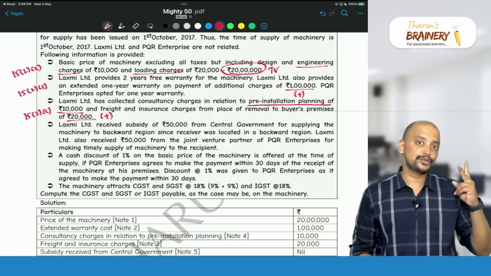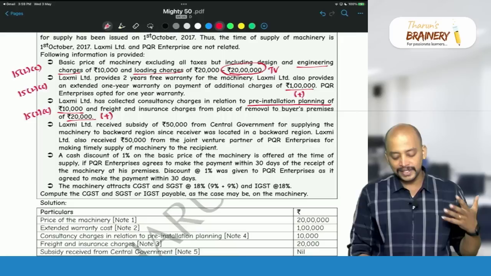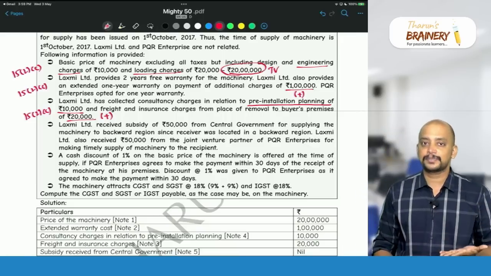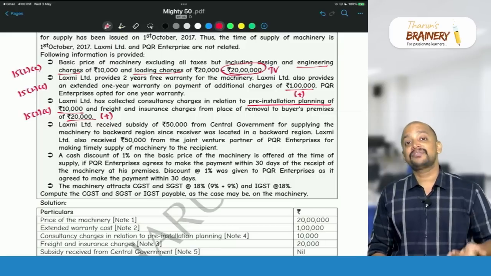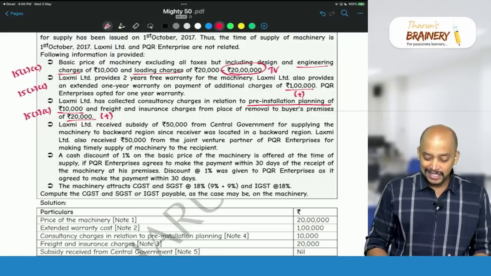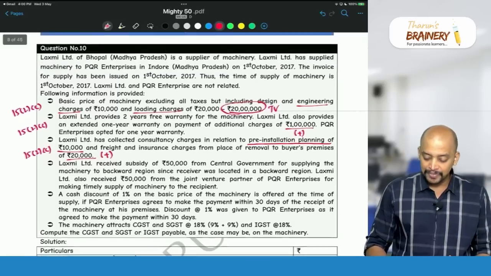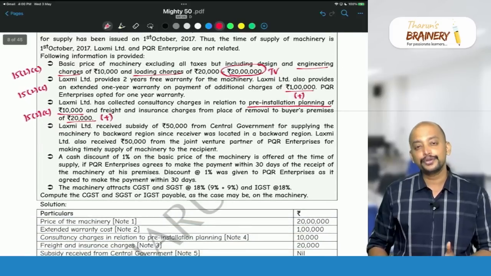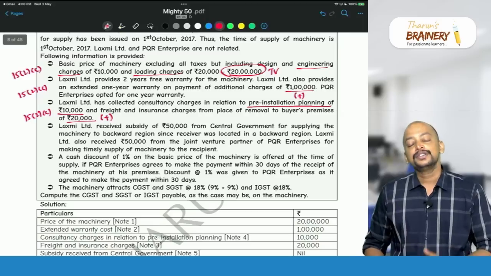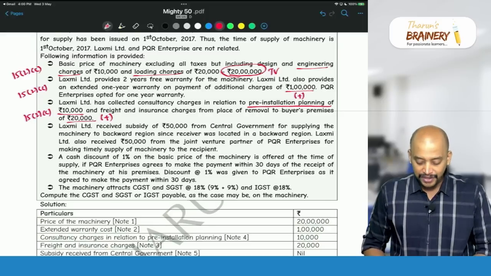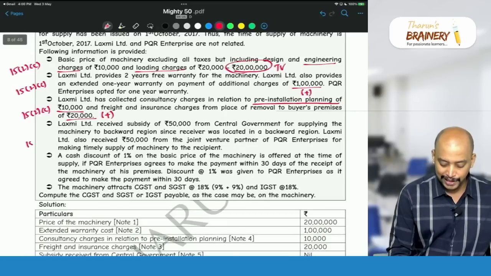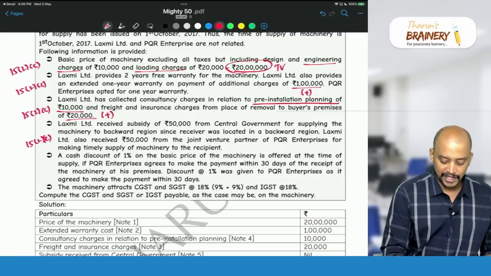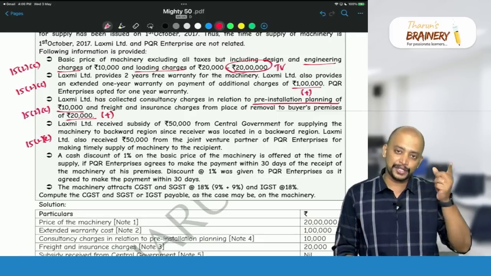the recipient. So there are 2 subsidies, and we don't know whether the given price is after considering the subsidy or not. So we need to take the assumption that the given price is after considering the subsidy, which means while arriving at this 20 lakhs, we would have reduced this 50,000 rupees. So the first 50,000 rupees, is it to be included or to be excluded? It is to be excluded. Why is it to be excluded? Because it is from whom? It is from the central government. So directly into the price.